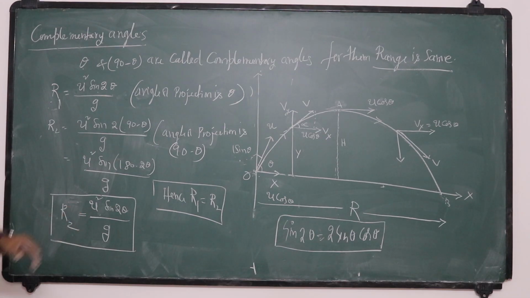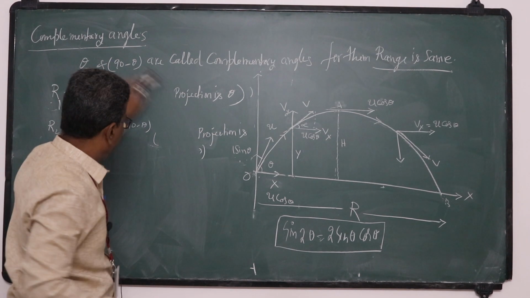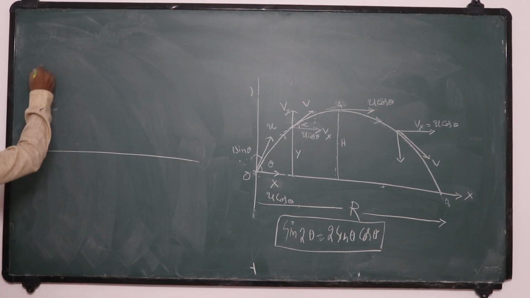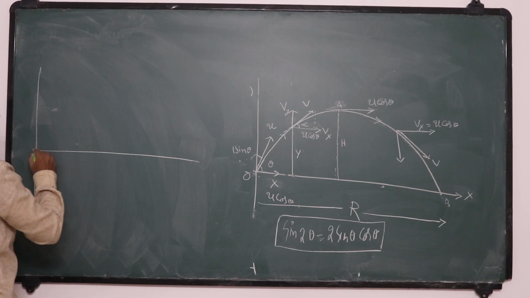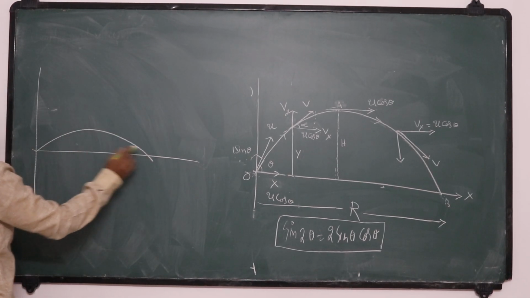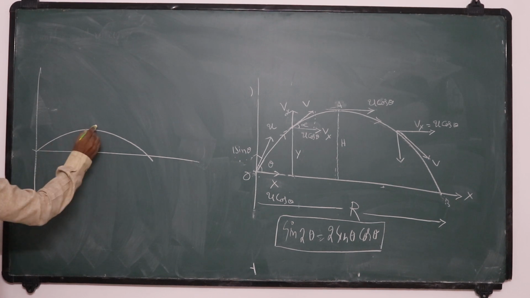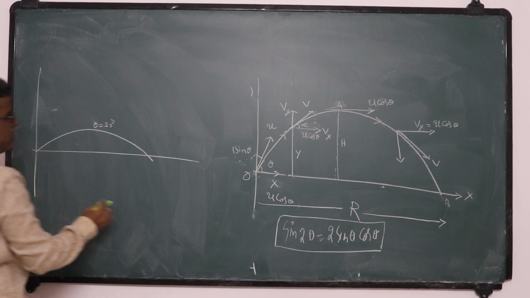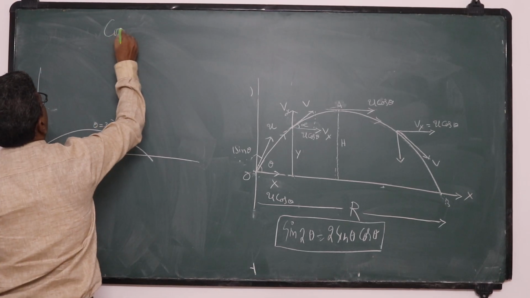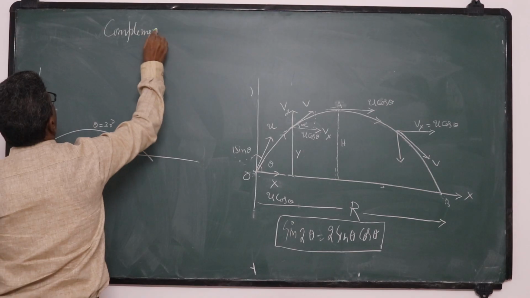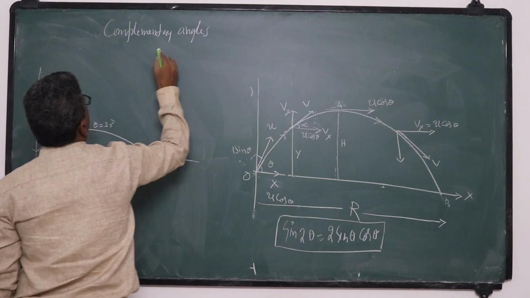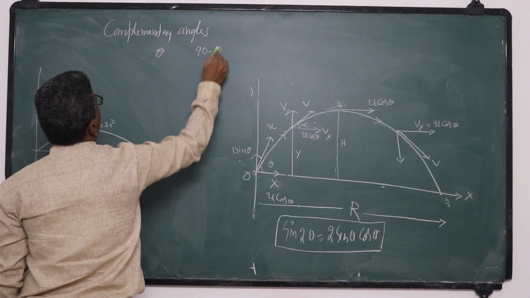I will show the same thing in the diagram. See, suppose a body is projected with theta 30 degrees. It will reach like this. I will project at the complementary angle. What is the complementary angle? I said theta and 90 minus theta.